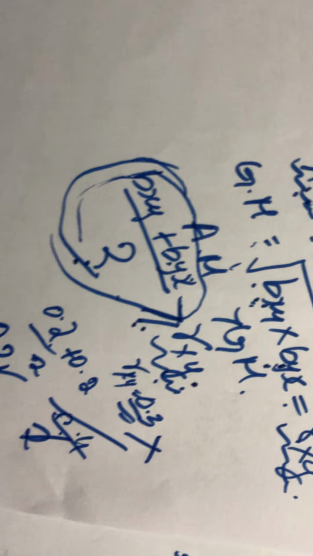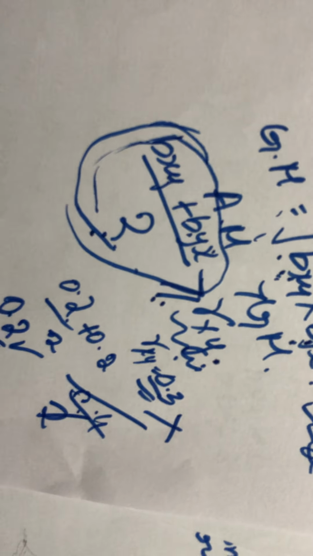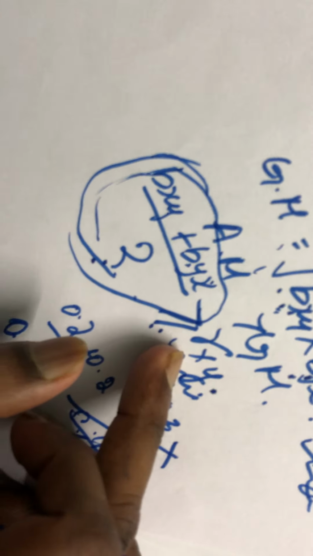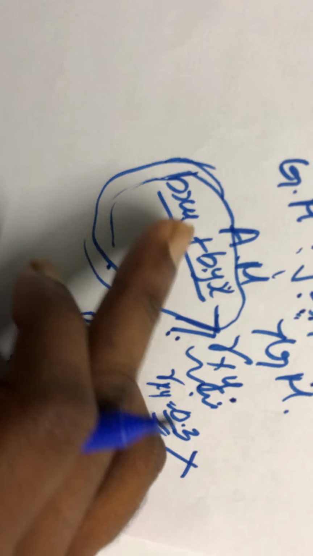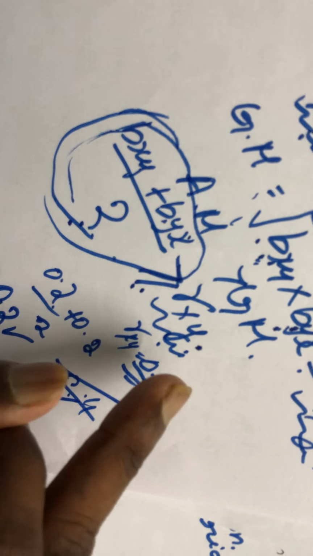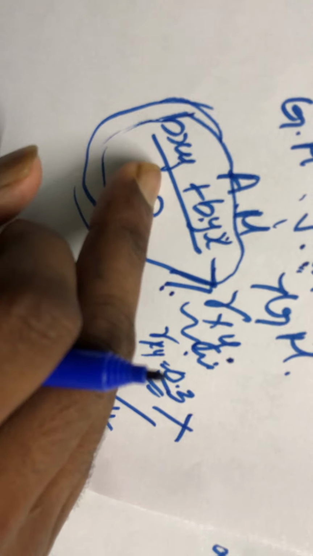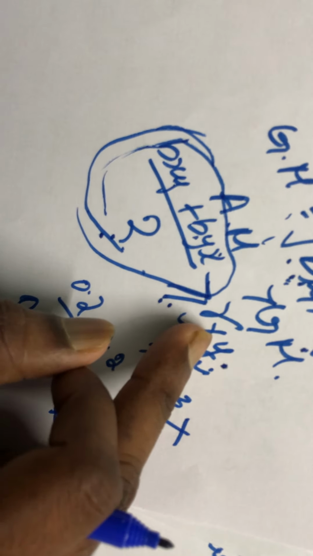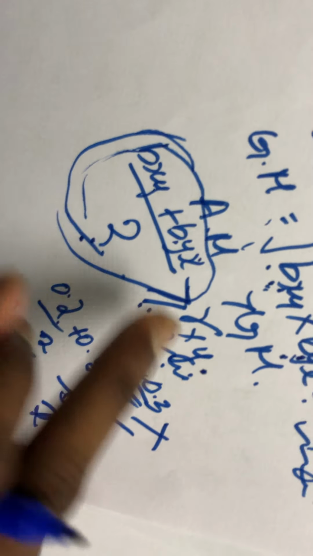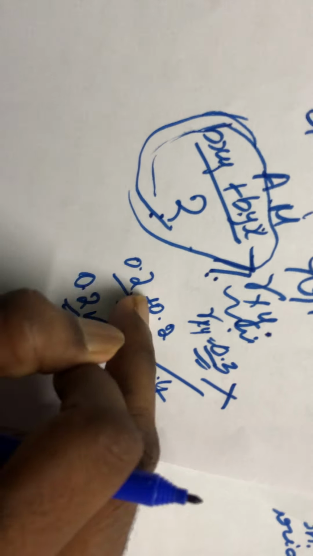To say whether the given regression coefficients and correlation coefficient are correct or incorrect, we apply this. You can calculate the arithmetic mean between bxy and byx, and compare it with the given correlation coefficient. The arithmetic mean should be greater than the correlation coefficient. If it is not greater, that means the given observations are wrong.